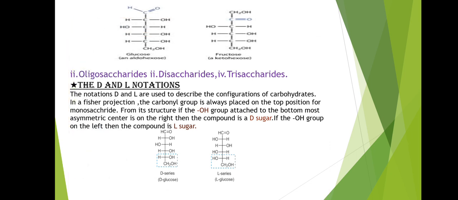Oligosaccharides, disaccharides, trisaccharides. The D and L notation. The notation D and L are used to describe the configurations of carbohydrates. In a Fischer projection, the carbonyl group is always placed on the top position for a monosaccharide. From its structure, if the OH group attached to the bottommost asymmetric center is on the right, then the compound is a D sugar. If the OH group is on the left, then the compound is an L sugar.